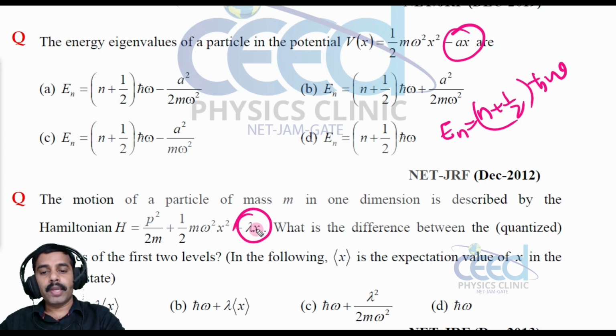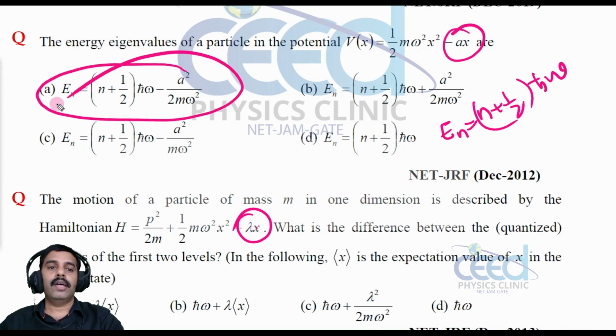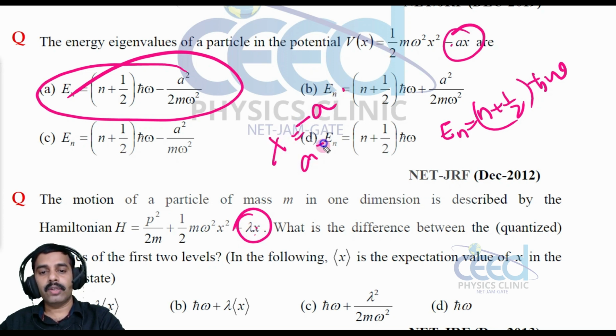So I can replace a with minus lambda, since here minus a equals lambda, so a is equal to minus lambda.